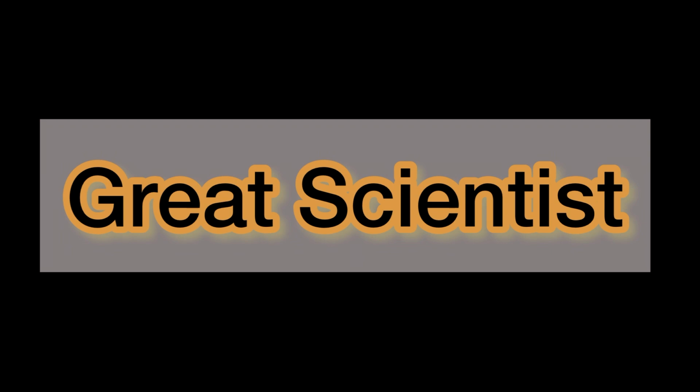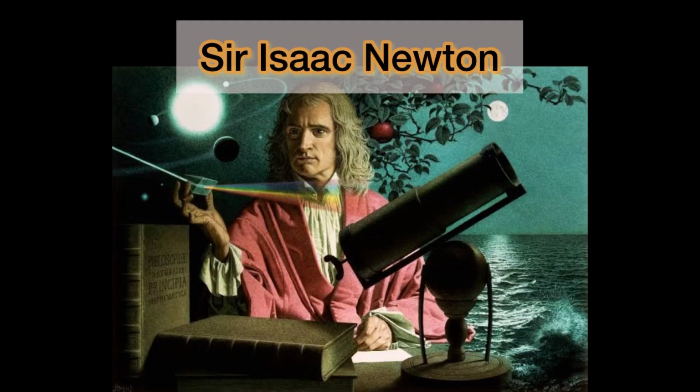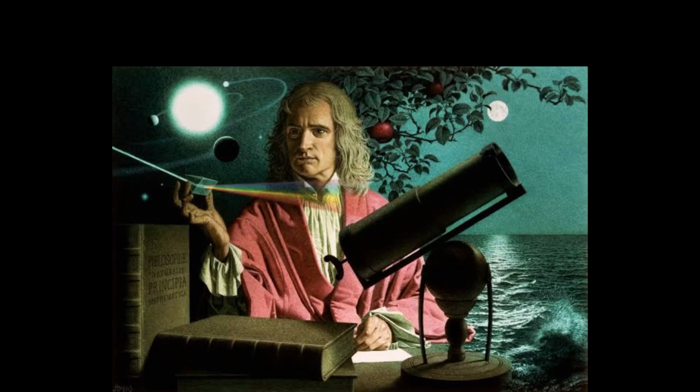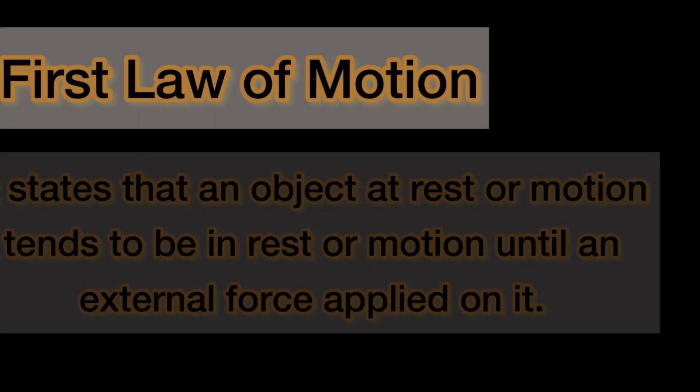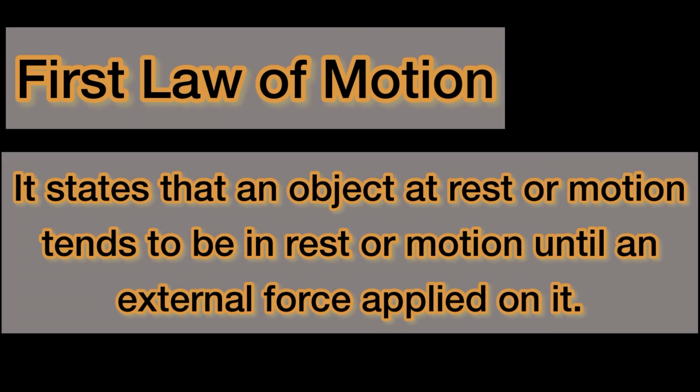We all know about the great scientist Isaac Newton who discovered three laws of motion. I will explain them one by one. The first law states that if an object is at rest, it continues to be at rest until an external force is applied on it, and if an object or body in motion continues to be in motion until an external force is applied to stop it.